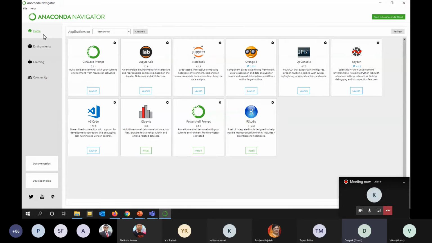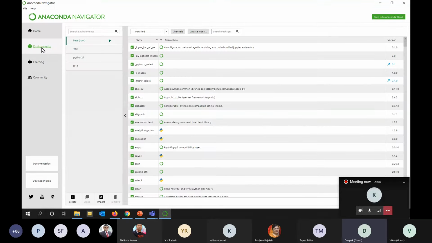That's also an issue. So just see, this is the interface of Anaconda. I think it's visible to you all. On the left hand side, there is a menu: home, environments, learning, and community. Can you see this? Is it visible to you all? Yes, sir. So I'm going to environments. I'm not discussing the environments. Environments is altogether a very good thing in Python, but that's a little bit complex. I'm discussing how to install different packages.